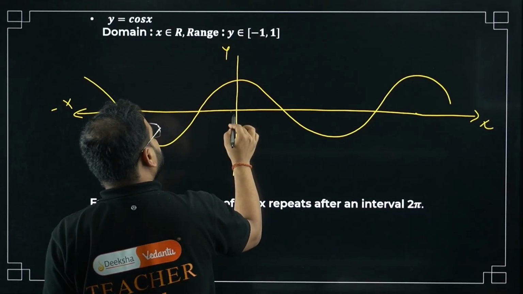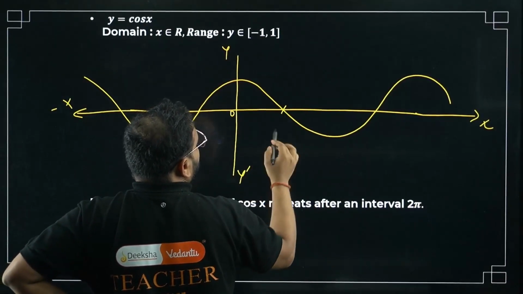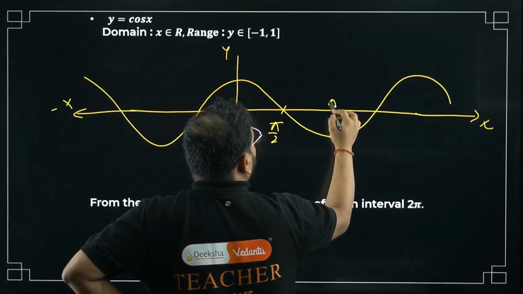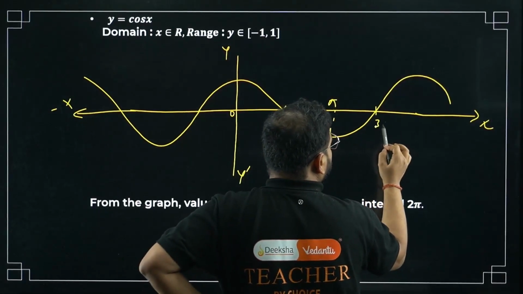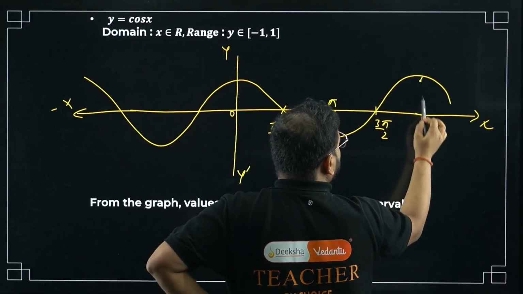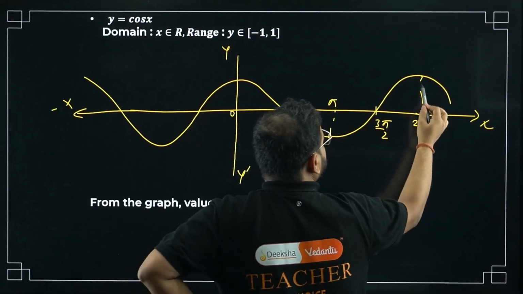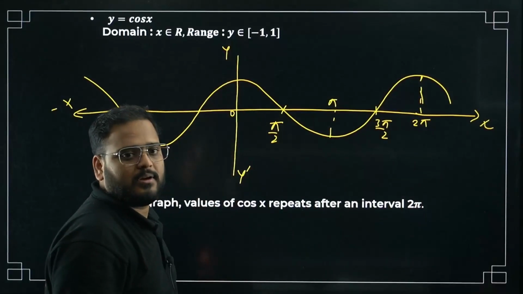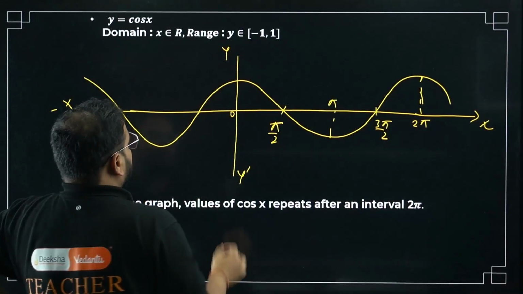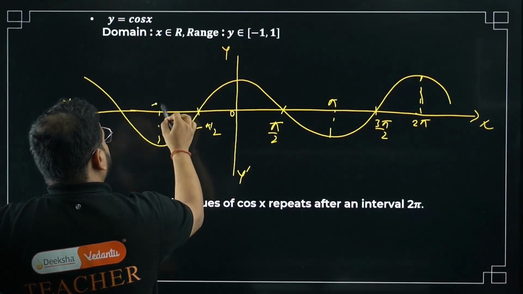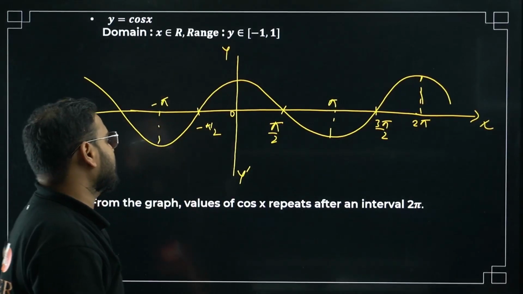Over here, bacha, 0. Here I have pi by 2, pi, 3 pi by 2, and 2 pi. Clear now? And this side, minus pi by 2 and minus pi. Please check.